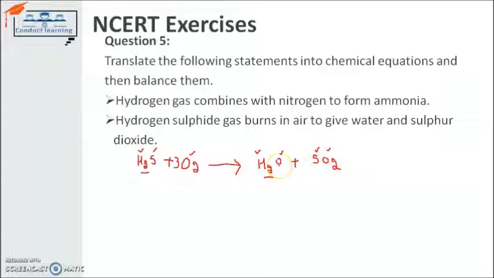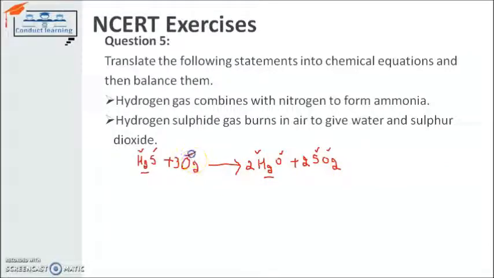So to add more, I will write down 2 here. For example, I take 2, right? So it will give us 4. But what about the 3? Because 6 atoms of oxygen are required, I have to write down 2 also here. Now this 4 from this substance and the 2 from this substance are giving 6 for oxygen.